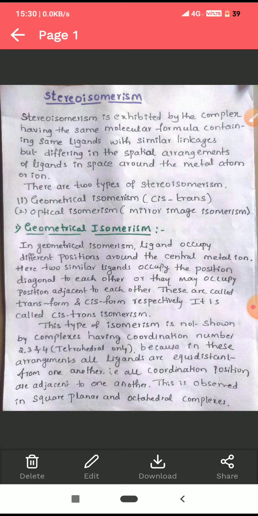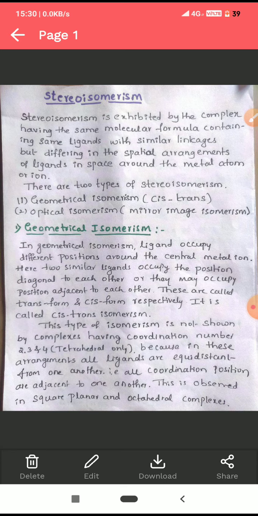Coordination complexes have different coordination numbers. It starts from 2, then 3, 4, 5, 6, 7, 8, 9. What is coordination number? The number of ligands attached to the central metal ion is its coordination number. Among the complexes having coordination number 2, 3 and 4, the complexes having tetrahedral structure will not show geometrical isomerism.